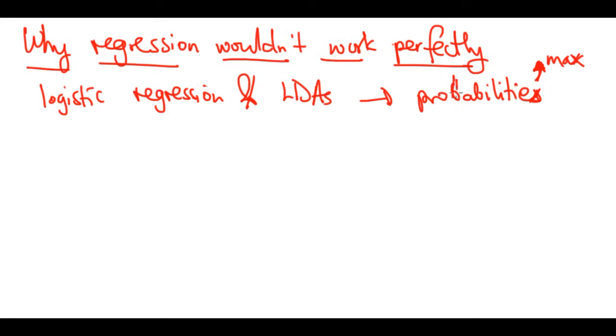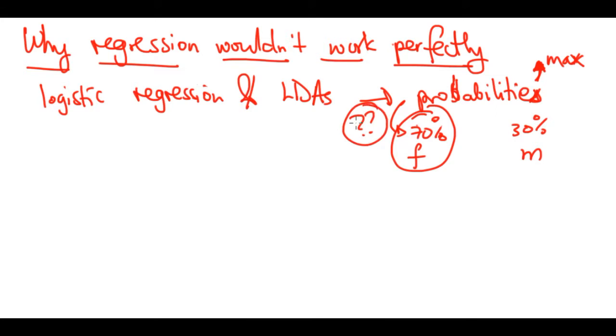So if we've calculated our probability and it says there's a 70% probability that the person is female, and 30% that the person is male, we're going to conclude that the person is female. So someone will be like, but probabilities are numeric. So why can't we use regression? Let's discuss that question now.